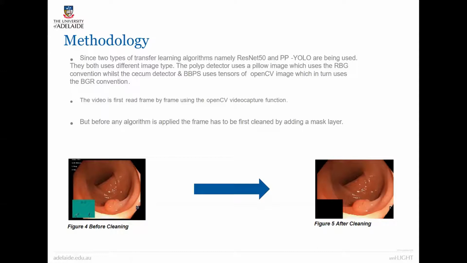So first, the video is read frame by frame using the OpenCV video capture function. But before any algorithm is applied, the frame has to be first cleaned using a mask layer. As you can see here, this little green box is gone.